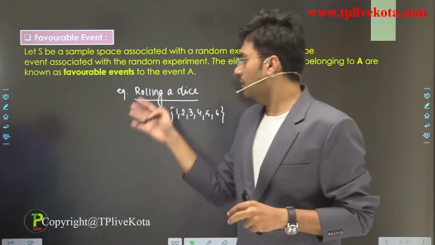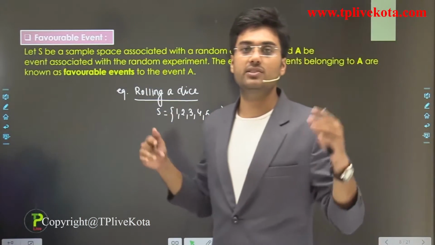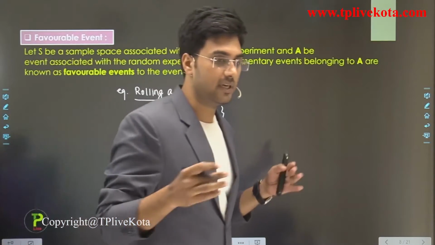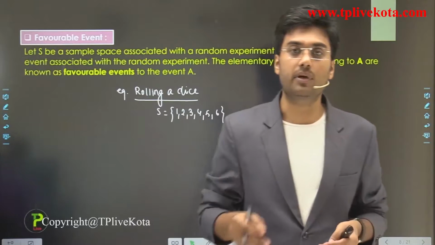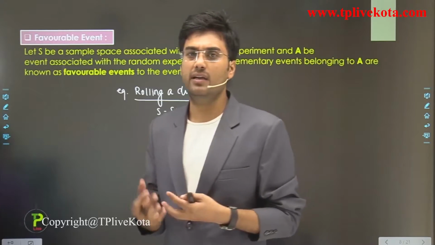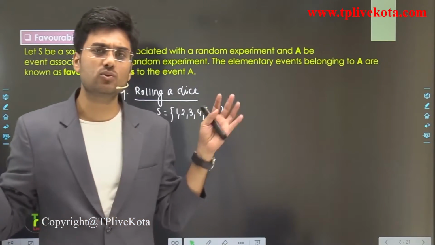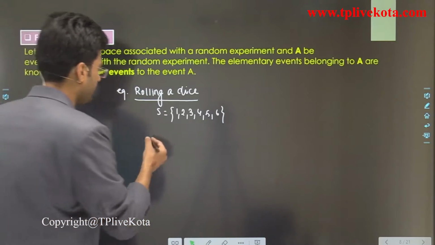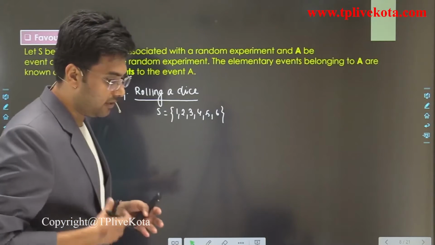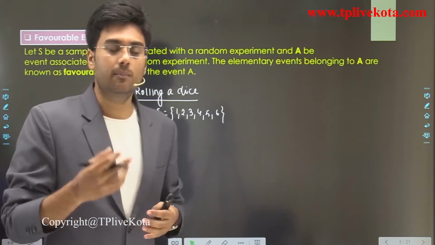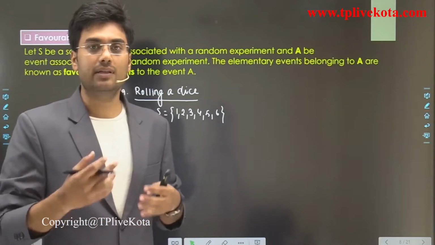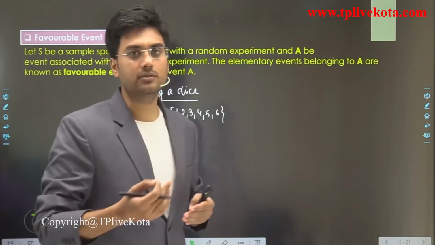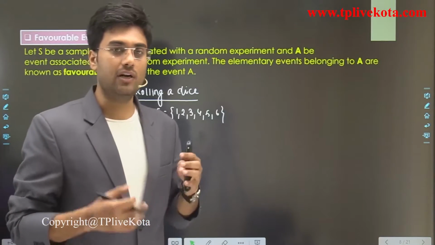Now here we have many events such as getting an even number, getting an odd number, getting a prime number, getting a number divisible by 3, by 4, or by 5. There are so many cases, but what is our favorable case? If we find the probability of getting an even number, then that is our favorable case. So the favorable case depends on our question, what we have to find.